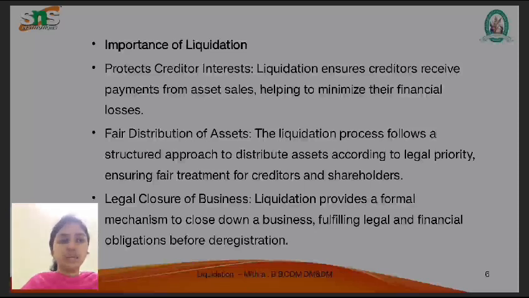The next thing is the importance of liquidation. What are the importance of liquidation? It protects creditors' interest, determines fair distribution of assets, and involves legal closure of the business. Liquidation ensures creditors receive payments from asset sales, also helping to minimize their financial losses. The liquidation process follows a structured approach to distribute assets. Liquidation provides a formal mechanism to close down a business, fulfilling legal and financial obligations before deregistration. These are the importance of liquidation.